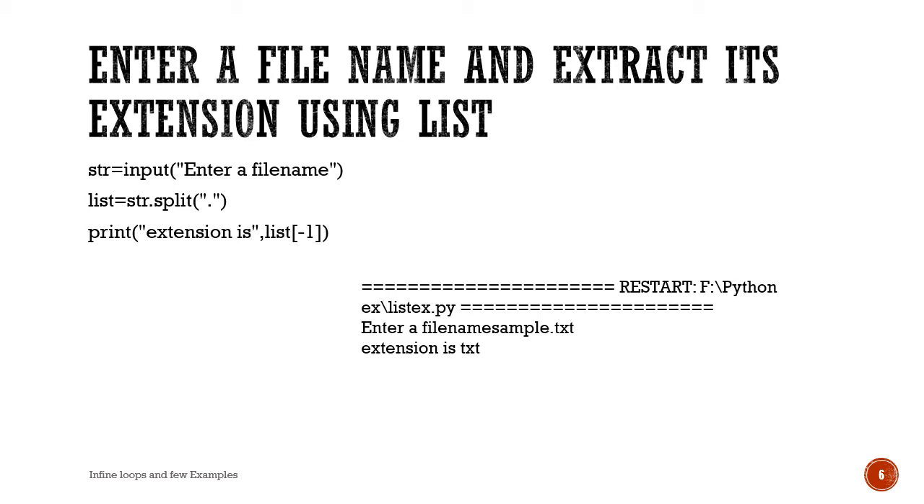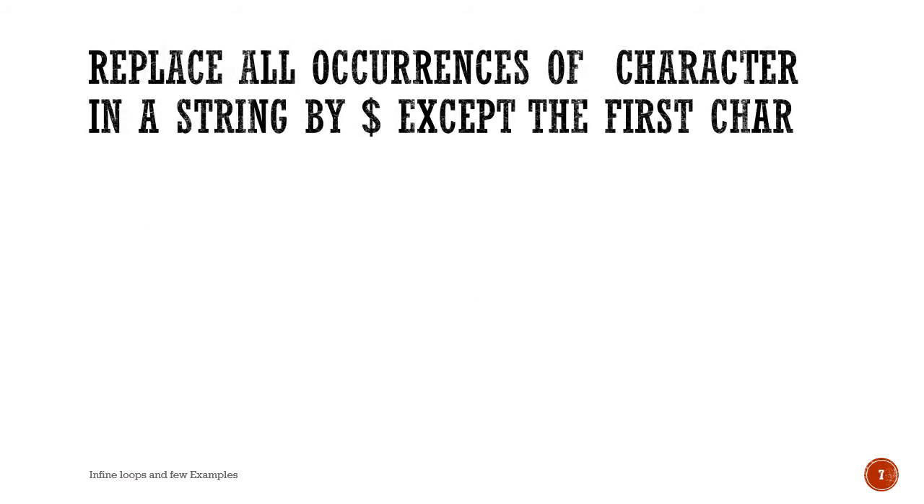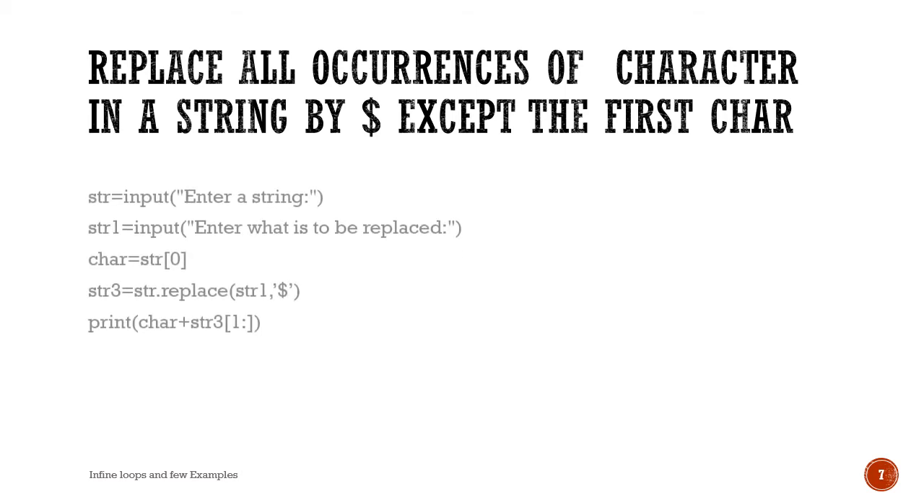Can we go to the next program? The next program is to replace occurrences of any character. We can replace a character in a particular string by $. But you are supposed not to replace the first character with $, if it comes up.